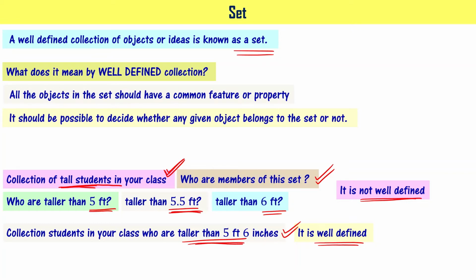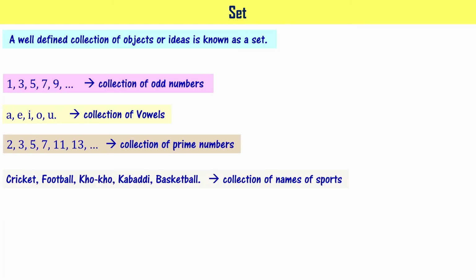Right? Let's quickly recall what we have learned. Based on that, we can say a well-defined collection of objects or ideas is known as a set, right? Here, look at this: 1, 3, 5, 7, 9, and so on. These are a collection of odd numbers. And we know one feature of odd numbers is that they are not divisible by 2, right? With the help of that feature, we can say whether a given number is an odd number or not. So it is a set. It is a well-defined collection of numbers and it is a set.